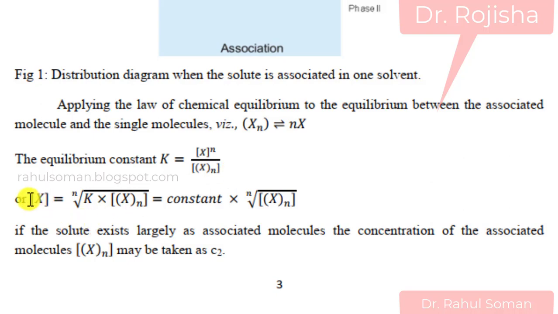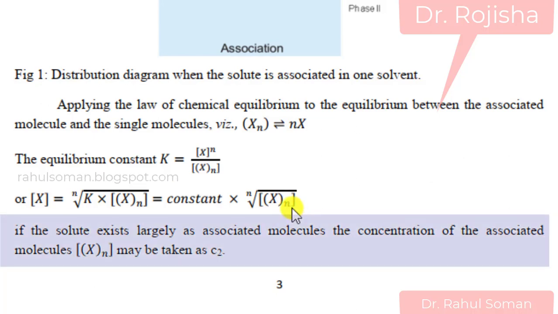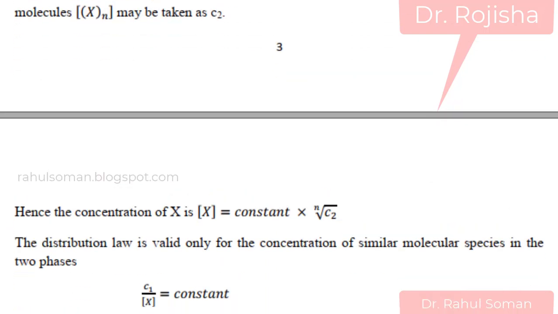So the concentration of X is equal to the nth root of K into the concentration of Xn. Here the nth root of K we can take as a constant, into the nth root of Xn. If Xn is the associated molecule in the second phase, its concentration is taken as C2. So the concentration of X is equal to a constant into the nth root of C2.